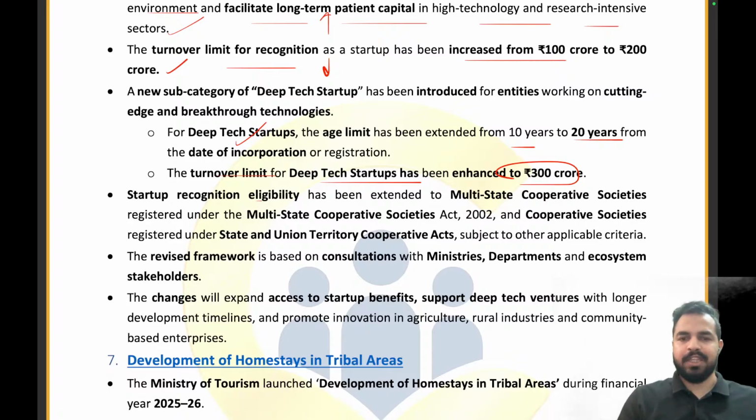Startup recognition eligibility has been extended to multi-state cooperative societies registered under the Multi-State Cooperative Societies Act 2002 and cooperative societies registered under the State and Union Territory Cooperative Acts, subject to the other applicable criteria. The revised framework is based on consultations with the ministries, departments, and ecosystem stakeholders. The change will expand access to the startup benefits and support deep tech ventures with longer development timelines.